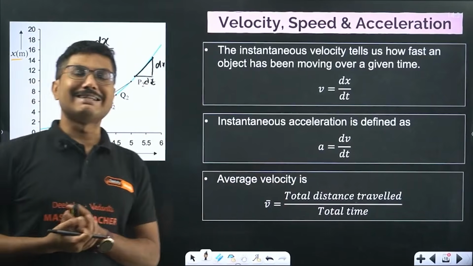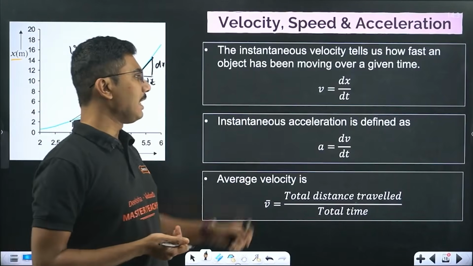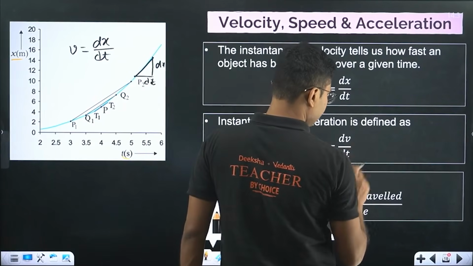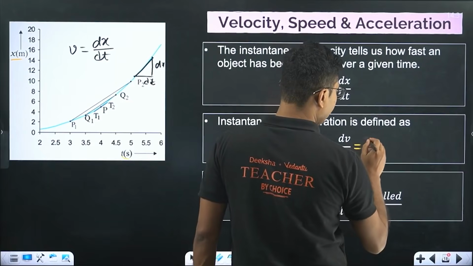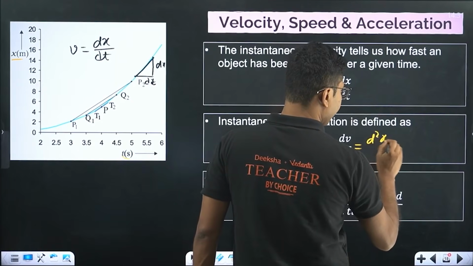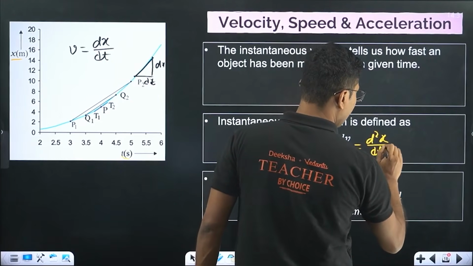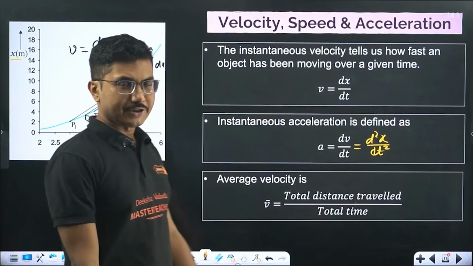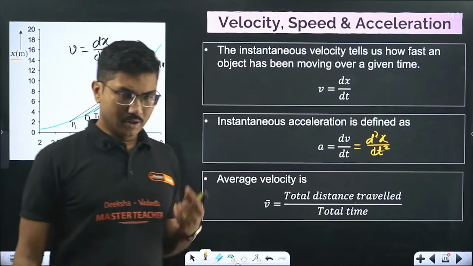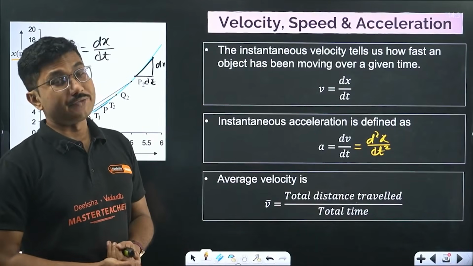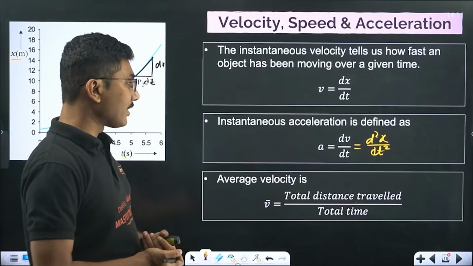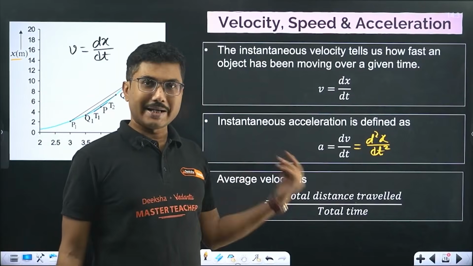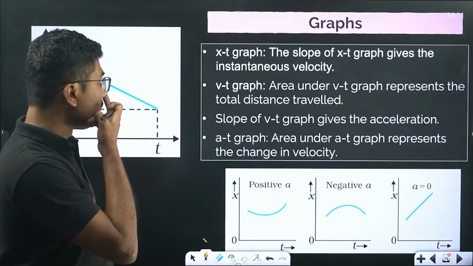Instantaneous acceleration is the rate of change of velocity. In other words, this is equal to the double derivative of displacement, d2x by dt square. In a similar way, if your velocity time graph is given, the slope of a velocity time graph gives you acceleration. And average velocity is very common: total distance traveled by total time taken. Right, now let's move on.